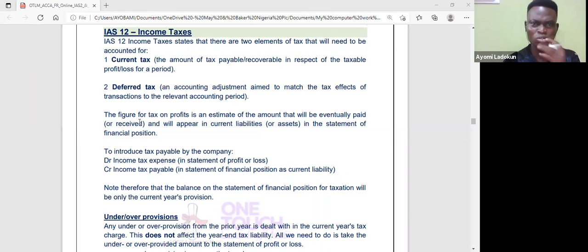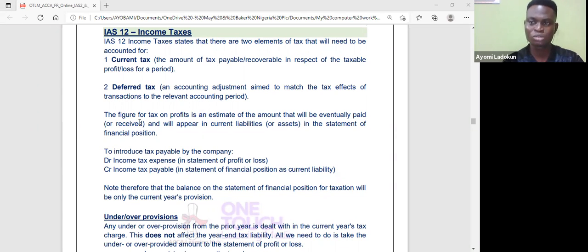Okay, there is not too much complication around current tax. What does that mean? Current tax is the amount that is payable or recoverable in respect of a particular accounting period. Let's say I'm in 2020 or 2021. How much am I going to pay for my tax in 2020? So that's my current tax. That's the amount of tax payable or recoverable in respect of a particular period, the taxable profit or loss of that period.